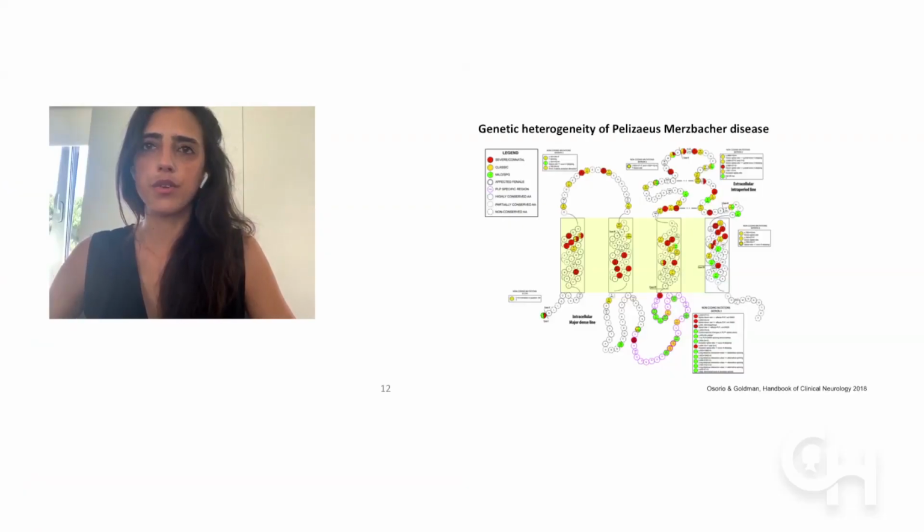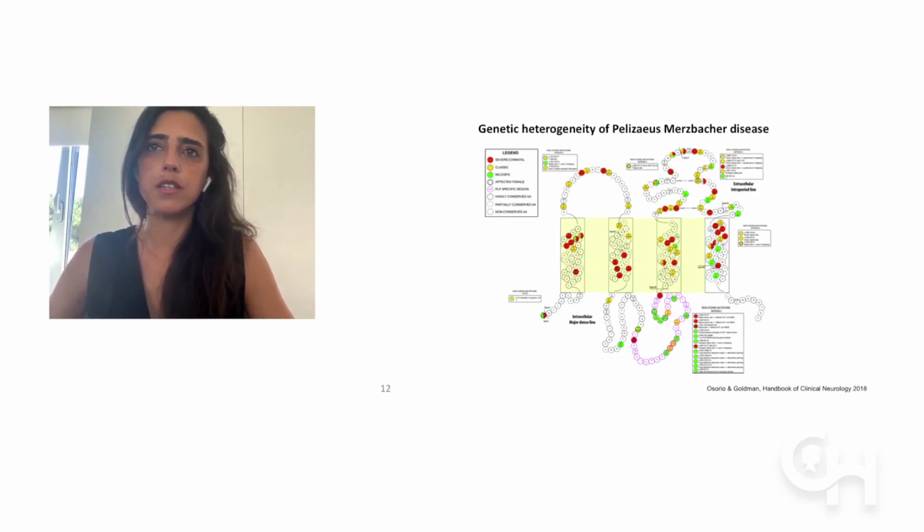There is significant genetic heterogeneity of Pelizaeus-Merzbacher disease. The disease, as I've mentioned before, is caused by mutations in the PLP1 gene. And among these 3 different types of mutations, one of them is the point mutations. And here are the point mutations that had been described up to when we released this chapter within the Handbook of Clinical Neurology, 2018.